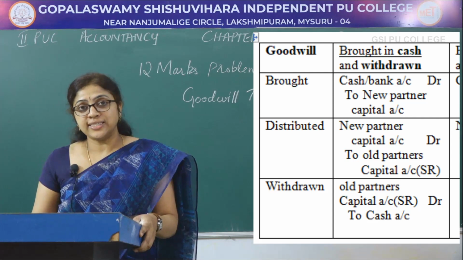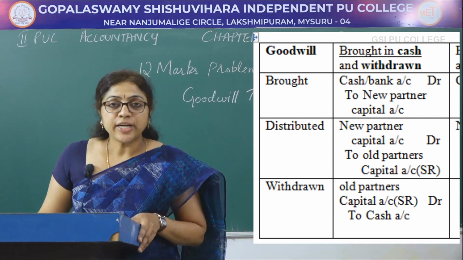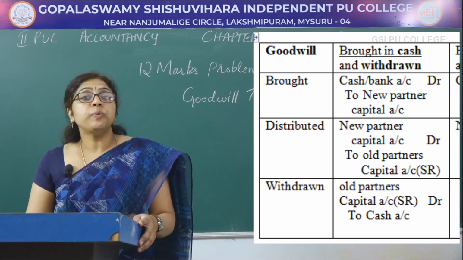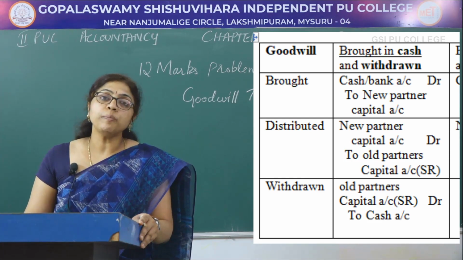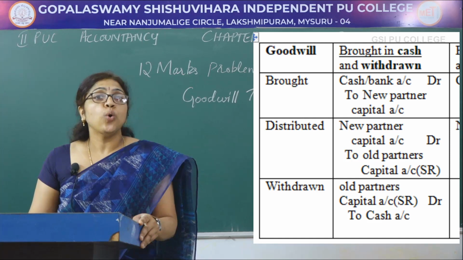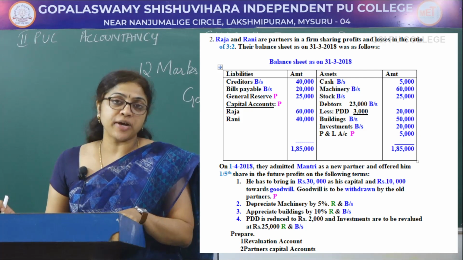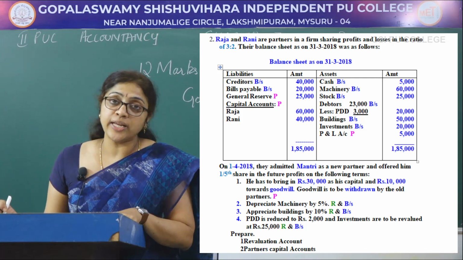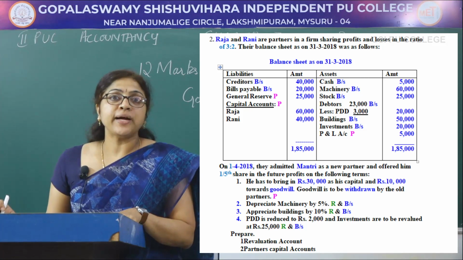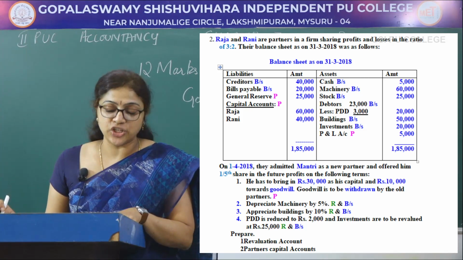Then the journal entry is, when the goodwill is brought in cash, cash account debited to new partners capital account. When it is distributed, new partners capital account debited to old partners capital account. When it is withdrawn, the journal entry is old partners capital account debited to cash account. Depreciate machinery by 5%: once it is recorded in revaluation account and again in balance sheet. Appreciate building by 10%: once it is recorded in revaluation account and again in balance sheet.